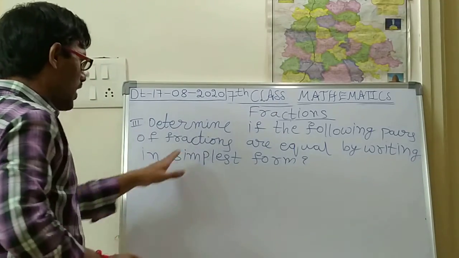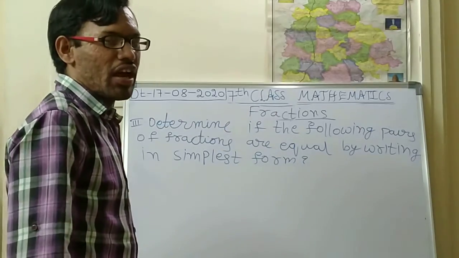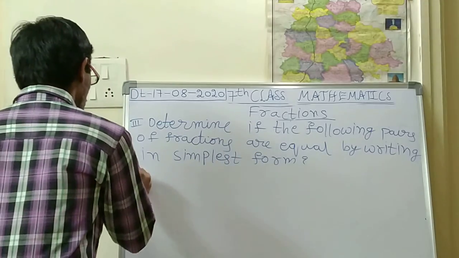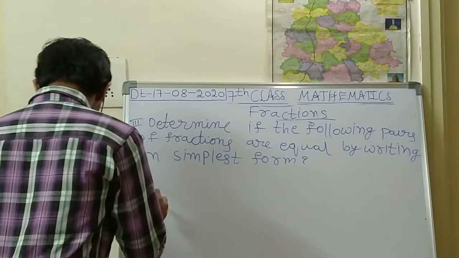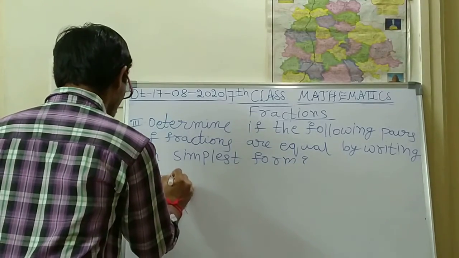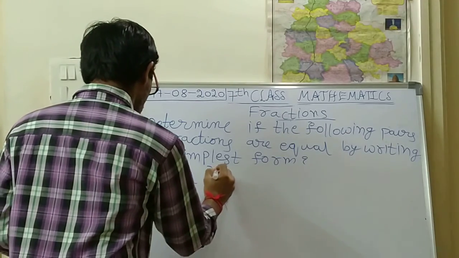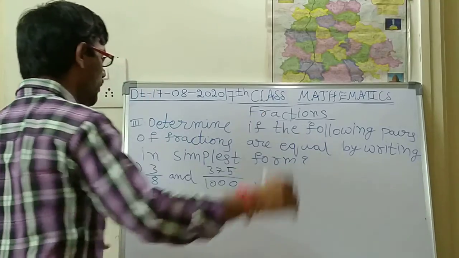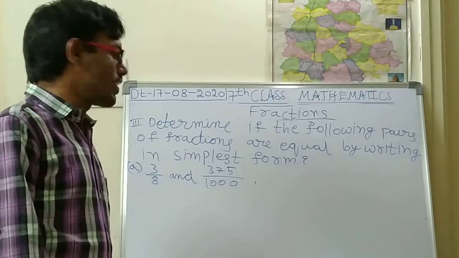There are some following pairs of fractions. You have to identify whether they are equal or not. The first one, A: 3 by 8 and 375 by 1000 is given.